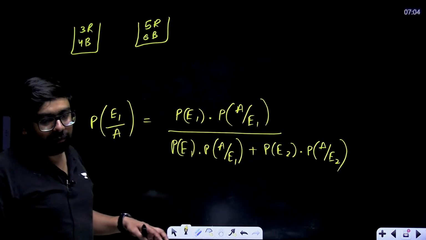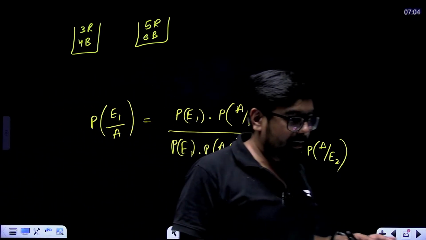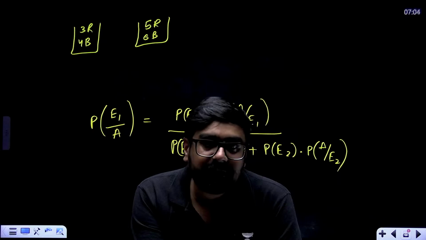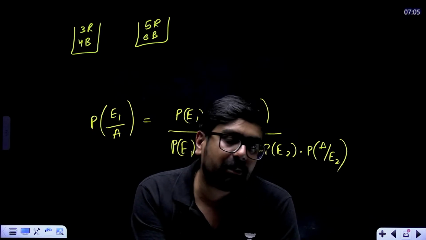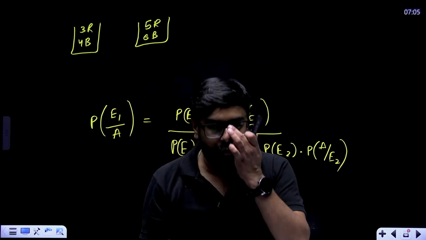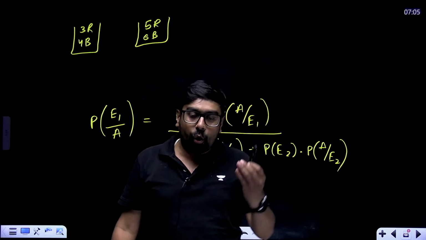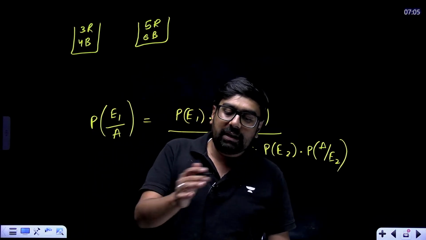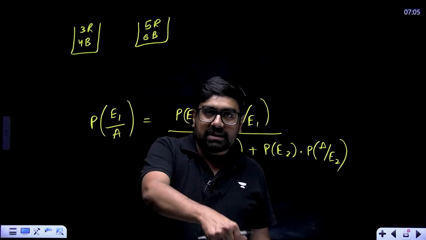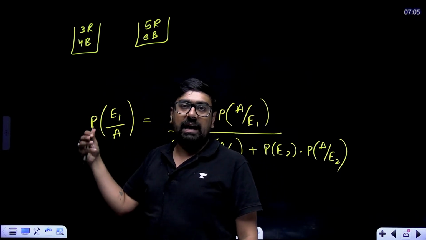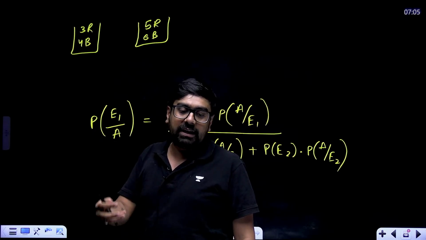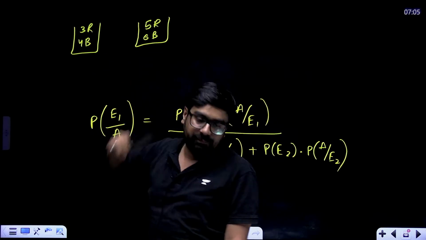Now I want to find the probability. Listen carefully. A ball is drawn at random from one of these 2 jars, and it is already known that the ball is red. Then find the probability that it was taken from jar number 1.